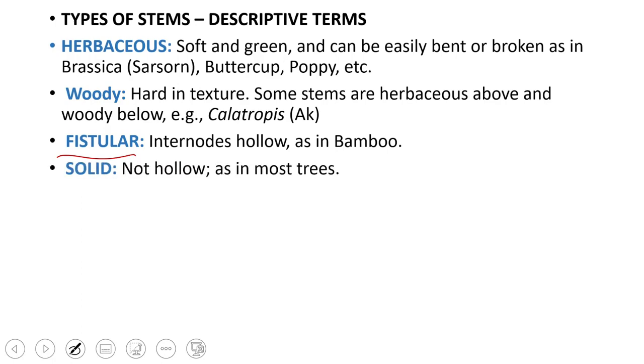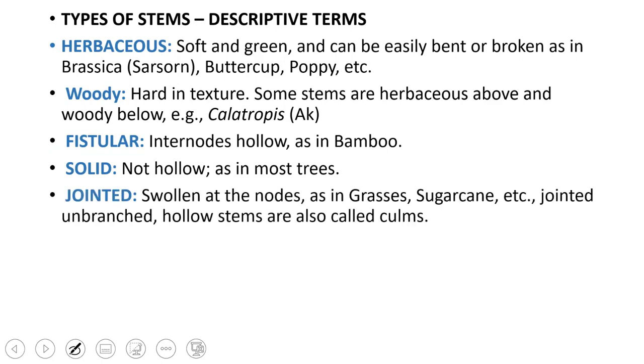And solid, which is not hollow. So in most of the trees, the stem is solid, woody. So these are different terms. Herbaceous and woody, they are texture of the stem, and fistular and solid indicate whether the stem is hollow or not. Then we have jointed.